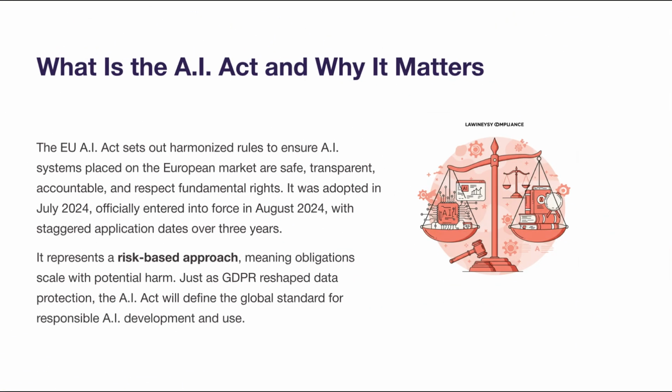What is the AI Act and why it matters? The EU AI Act sets out harmonized rules to ensure AI systems placed on the European market are safe, transparent, accountable, and respect fundamental rights.